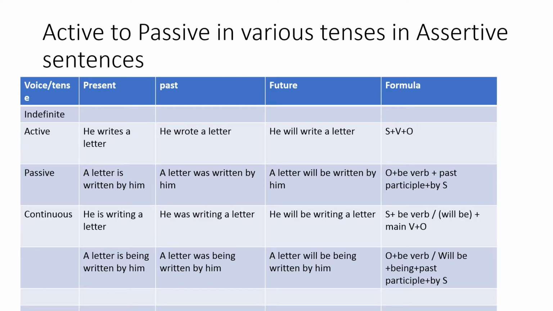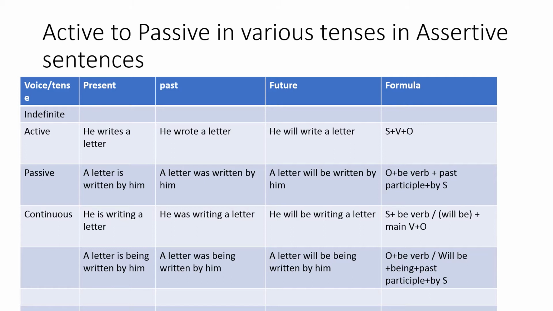Now we come to the continuous sentence. Again, if you have clarity on the indefinite tense, then you can also understand continuous tense. If you remember our formula, in the case of continuous tense with the be verb, we introduce being. The same has been introduced here. The rest is the same as indefinite tense.